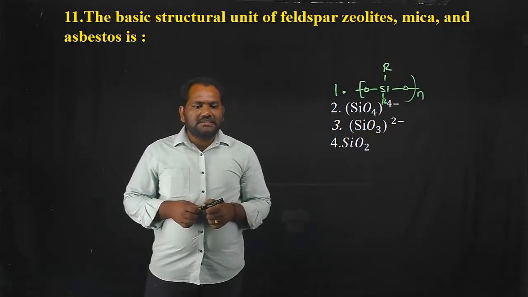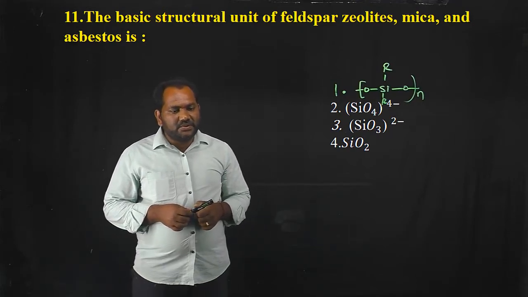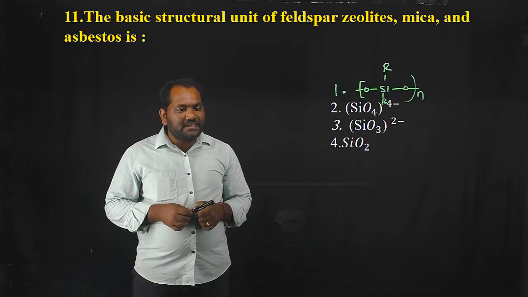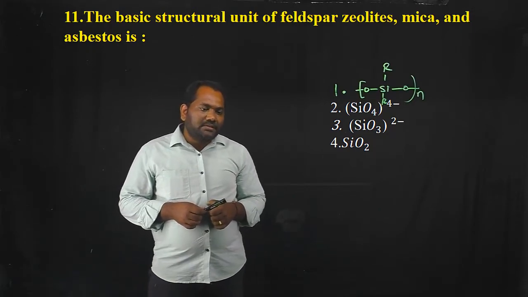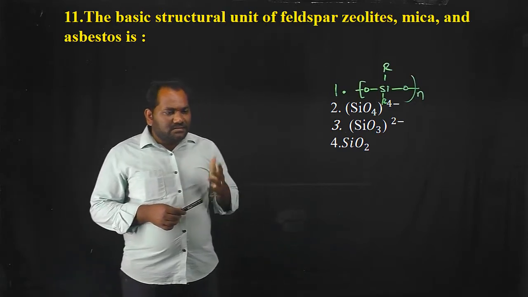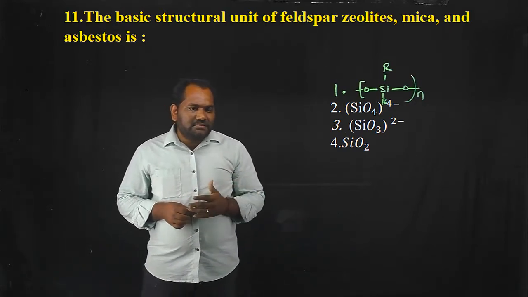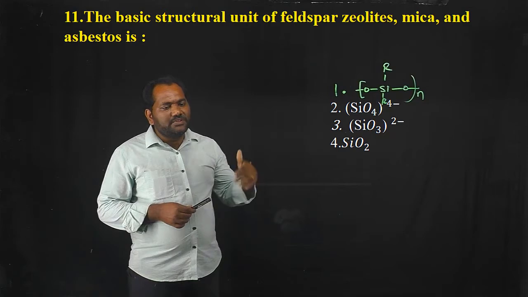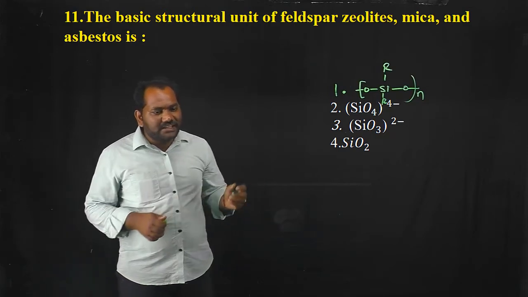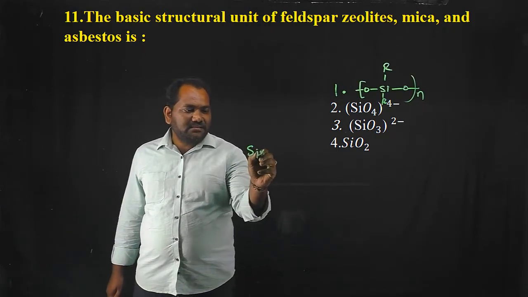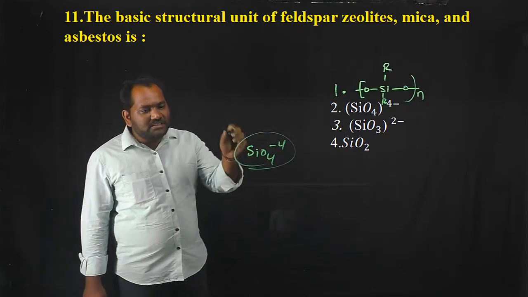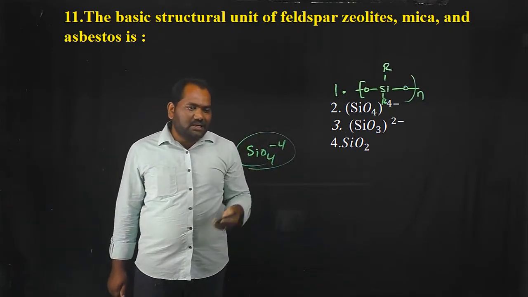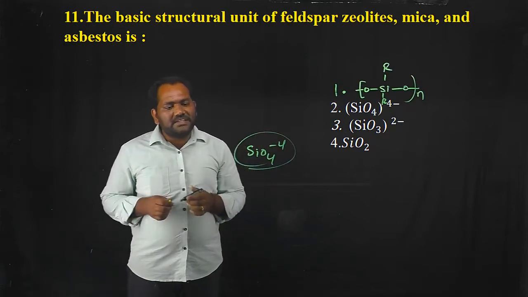Okay, the question is: the basic structural unit of feldspar, zeolite, mica and asbestos is dash. We know that zeolite is sodium aluminum silicate. The formula of silicate is SiO4 4 minus. So by using this we can conclude the answer.